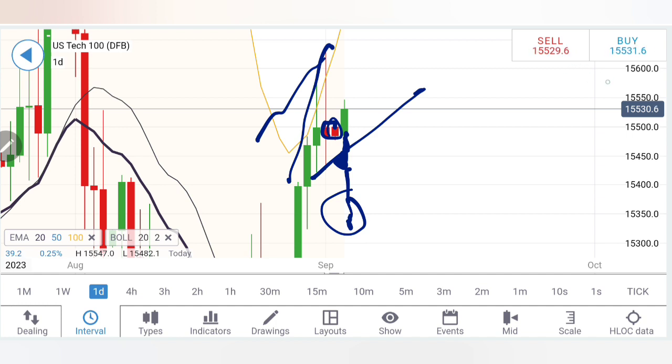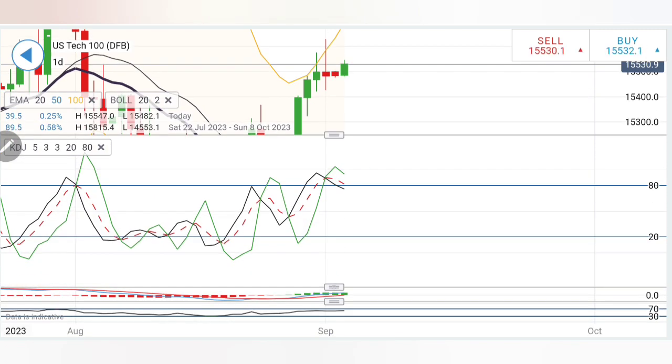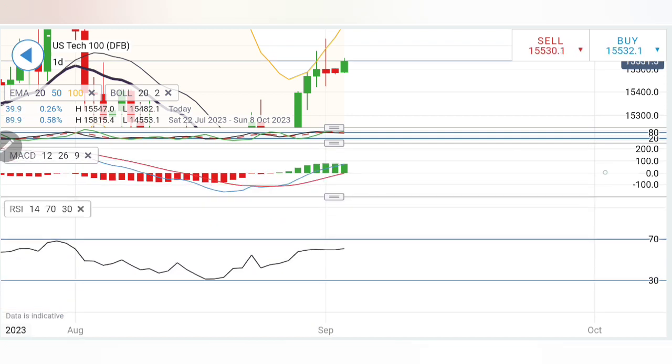So the critical support level for the day is at 15,440 levels, below which the bears will take over. On the upside, one can buy here at 15,560 levels. Beyond that, 15,600 is the first resistance, and beyond that, sky is the limit. Stochastic was overbought. It has tried to cool down. The MACD is still in green, trading with little divergence and bullishness, and RSI is.